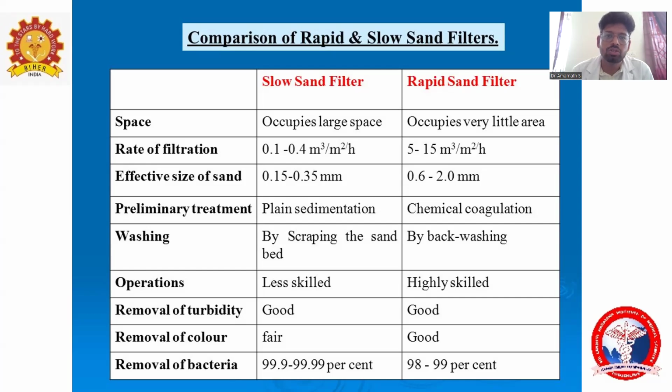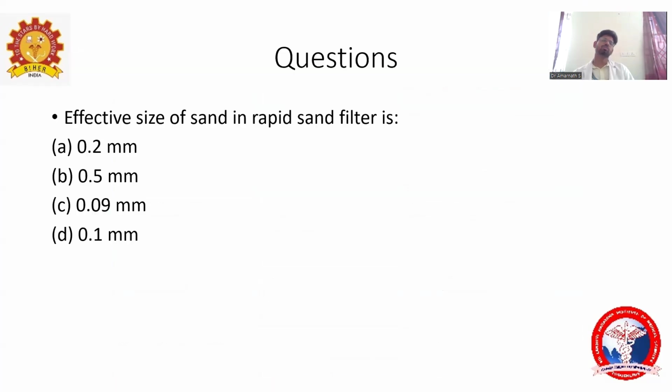So these are the differences between the slow sand filter and the rapid sand filter. What is the effective size of sand in the rapid sand filter? In this question you can see option A, B, C, D. You get 15 seconds.